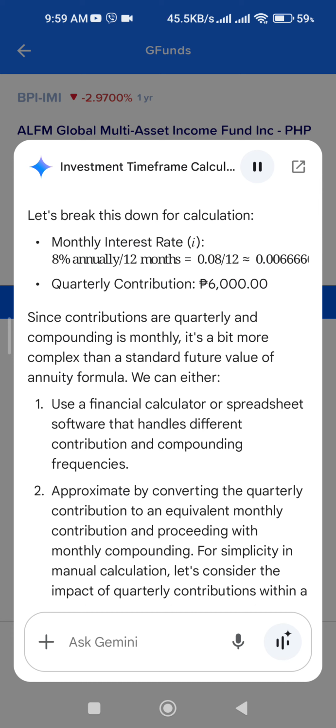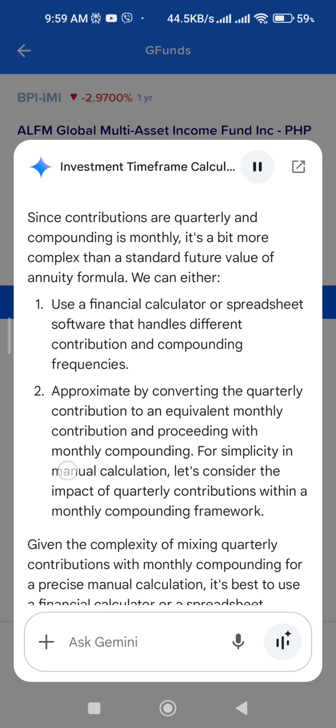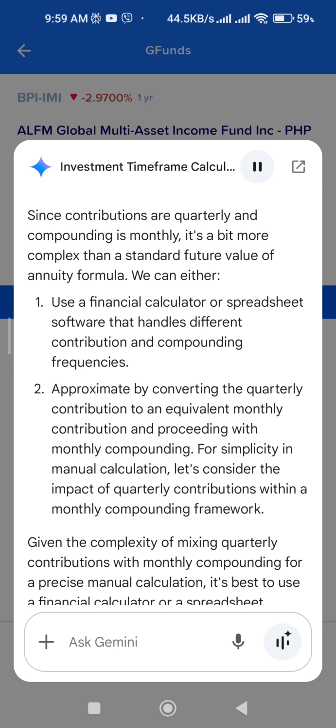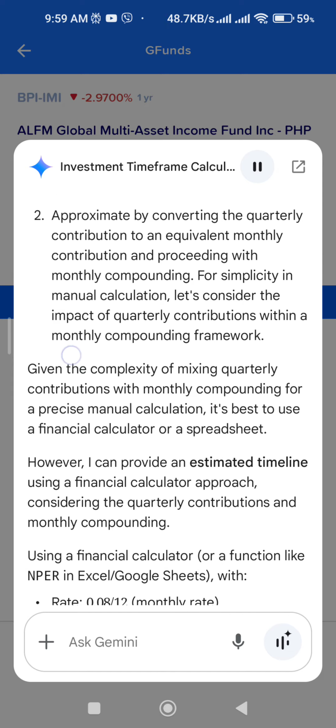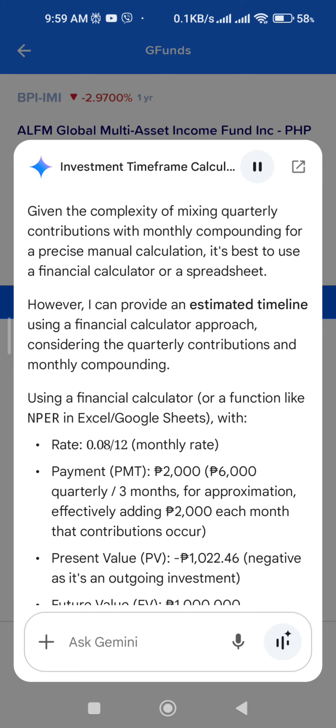Since contributions are quarterly and compounding is monthly, it's a bit more complex than a standard future value of annuity formula. We can either: 1. Use a financial calculator or spreadsheet software that handles different contribution and compounding frequencies. 2. Approximate by converting the quarterly contribution to an equivalent monthly contribution and proceeding with monthly compounding. Given the complexity of mixing quarterly contributions with monthly compounding for a precise manual calculation, it's best to use a financial calculator or a spreadsheet. However, I can provide an estimated timeline using a financial calculator approach.